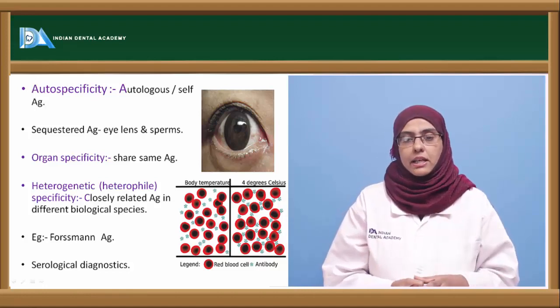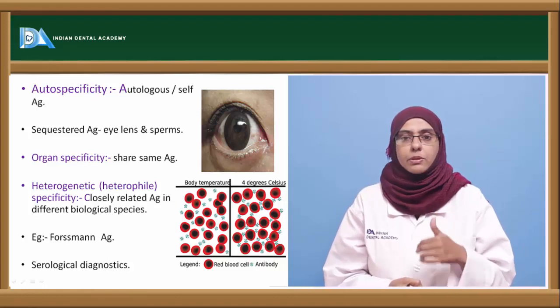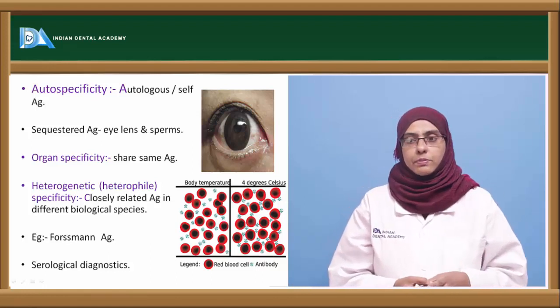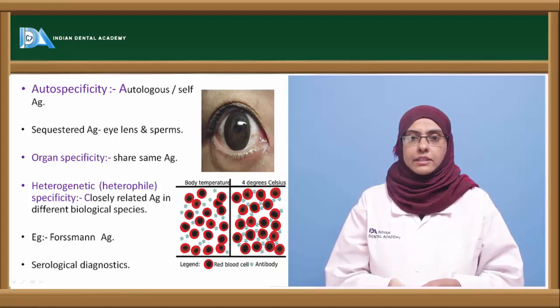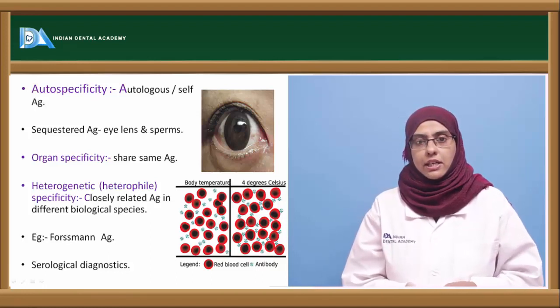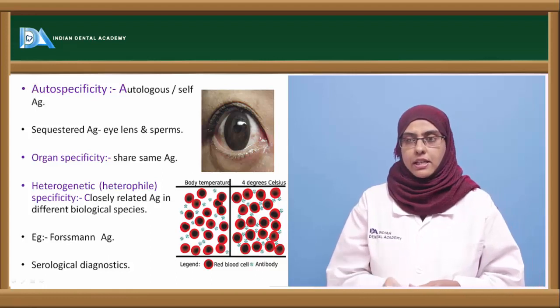It is not present in the rabbit, and here we can use the rabbit to produce antibodies against the phosphine antigen. Apart from that, these heterophilic antigens are mostly used in serological diagnostic tests and immunological assays.